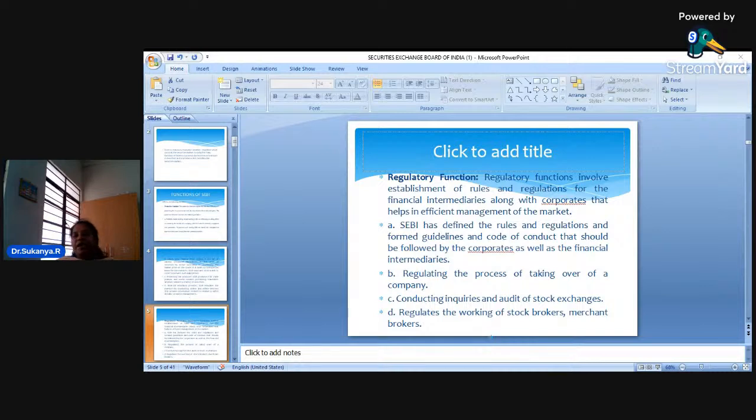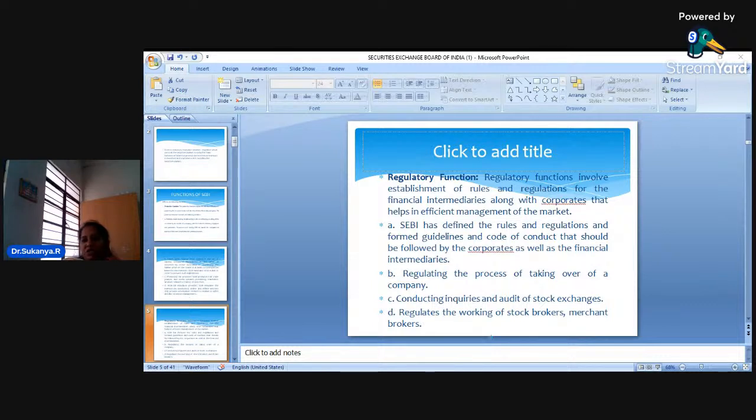So SEBI is going to see whether the intermediaries are strictly following the rules and regulations given by SEBI. Not only that, it also conducts the audit of the stock exchange. Auditing of the activities carried out in the stock exchange will also be done by SEBI, dear students.